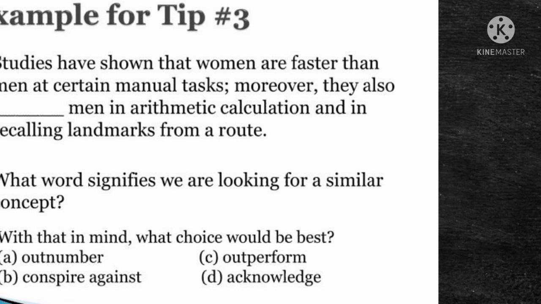So with this in mind, what choice would be best? Outnumber. When you say outnumber, it means more women. Conspire against is a negative, so conspire against will not come. Then you have acknowledge, which is almost the same. So the correct answer is outperform.